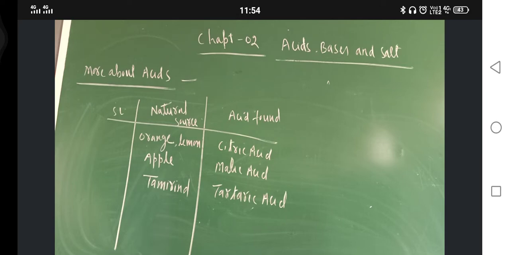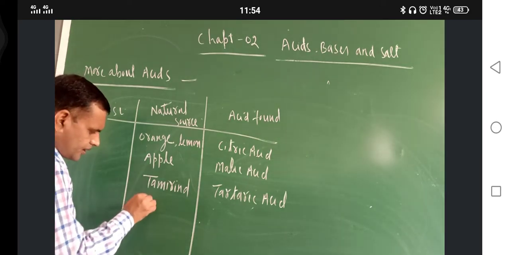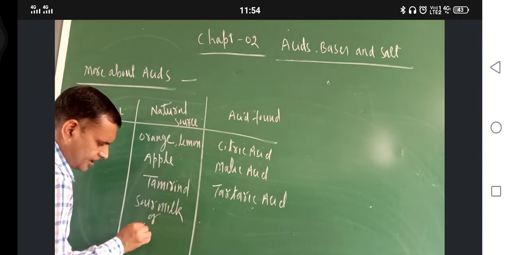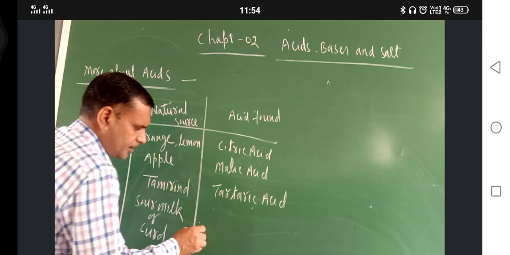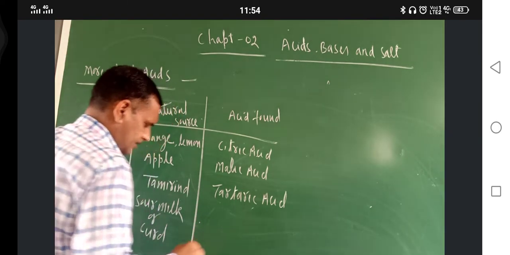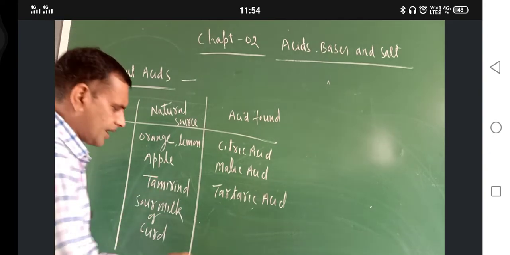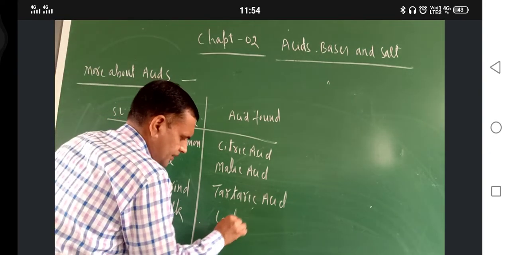Now sour milk, or curd. In sour milk or curd, which acid is found? Sour milk, I think you are aware. Curd also you are aware. Lactic acid is found.